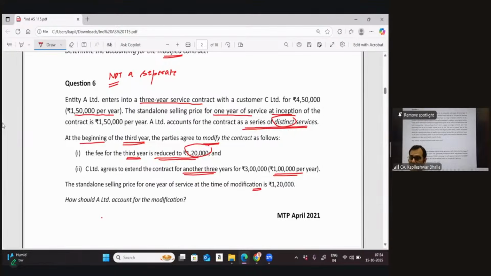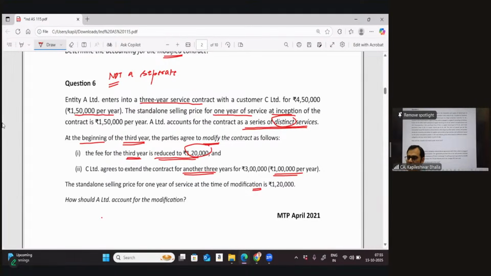Can I make a strong statement at this stage that the concept of a cumulative catch-up adjustment is applicable only if the goods are not distinct? I'm making a very strong statement at this stage. So can I say that the concept of a cumulative catch-up adjustment is applicable only when the contract is not distinct in nature? Is my statement correct?